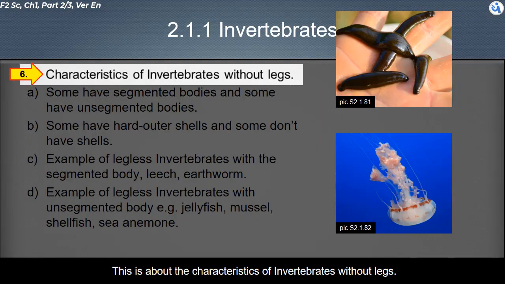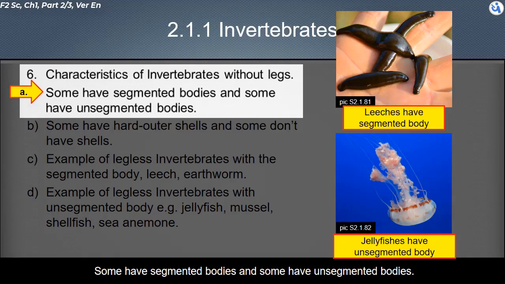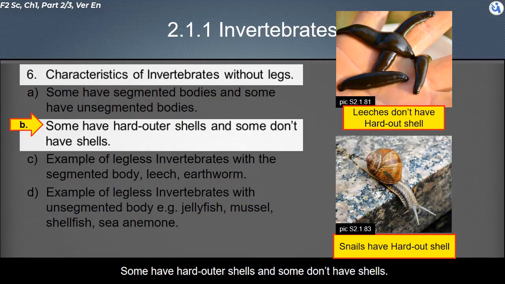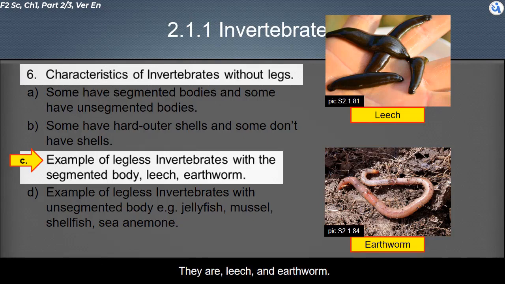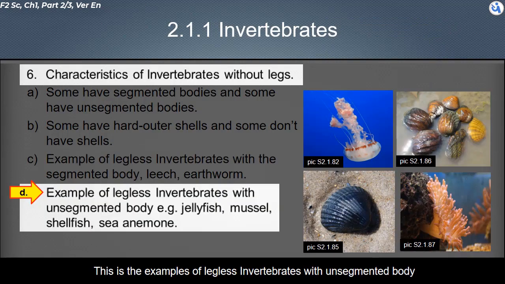This is about the characteristics of invertebrates without legs. Some have segmented bodies, and some have unsegmented bodies. Some have hard outer shells, and some don't have shells. These are examples of legless invertebrates with a segmented body: leech and earthworm. These are examples of legless invertebrates with an unsegmented body: jellyfish, mussel, and sea anemone.